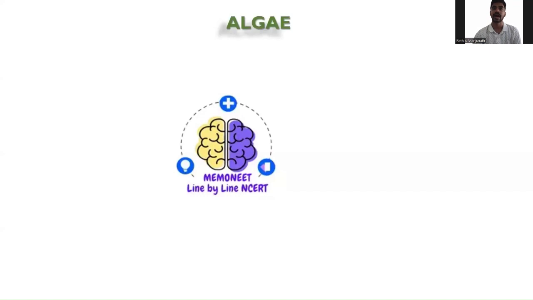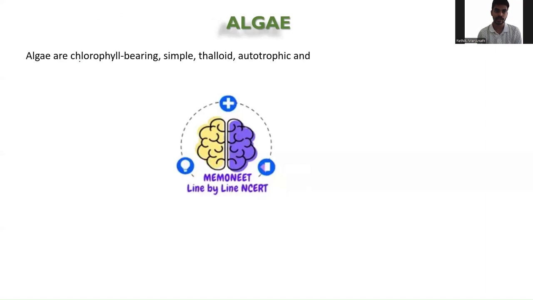So yeah, coming to the algae. Algae are actually chlorophyll bearing. What do you mean by chlorophyll? If any plant has chlorophyll, that means they are able to produce their own food. Chlorophyll is actually a pigment which helps in the synthesis of own food. So that means these algae are actually autotrophic in nature. That means they are able to synthesize or prepare their own food.